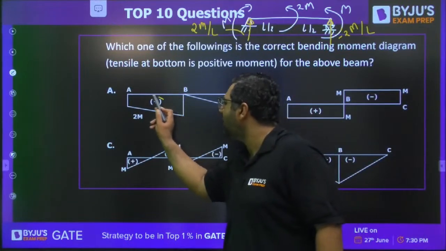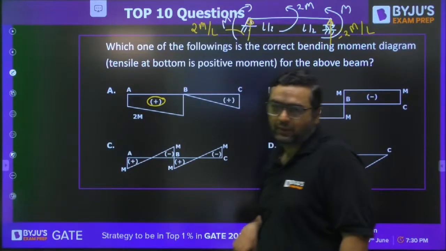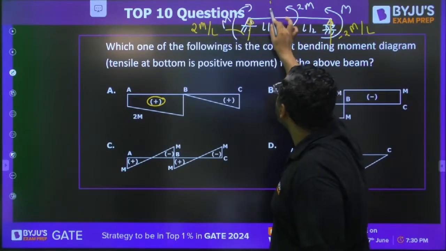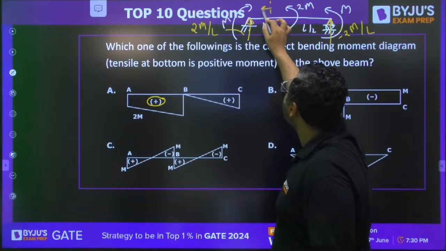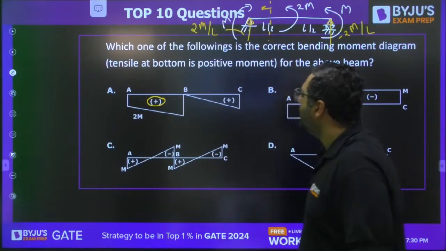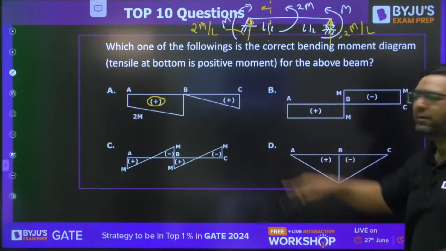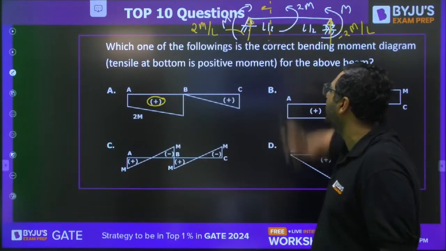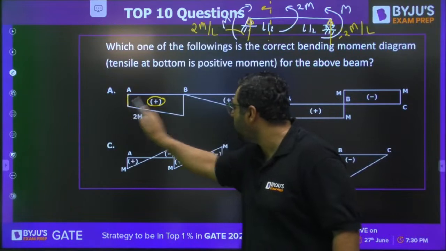And you need to also take care of one more thing. They have taken downward direction as positive. So if you take a section here, to the left hand side, you have a bending moment of M. First of all, only that bending moment diagram can be correct which has 3 jumps at A, B and C. So here we have 3 jumps.